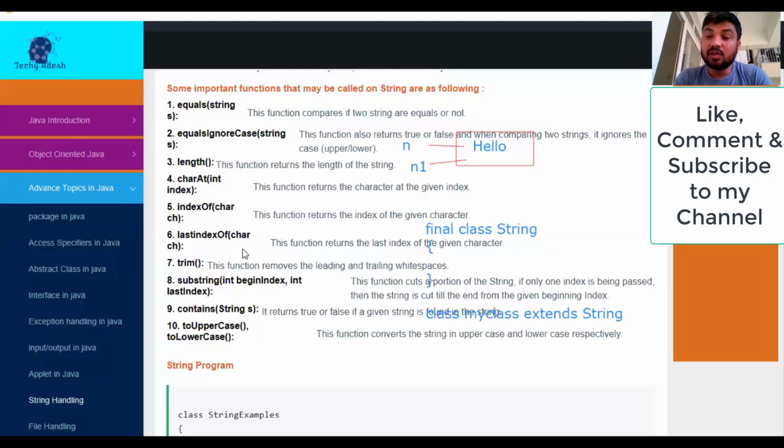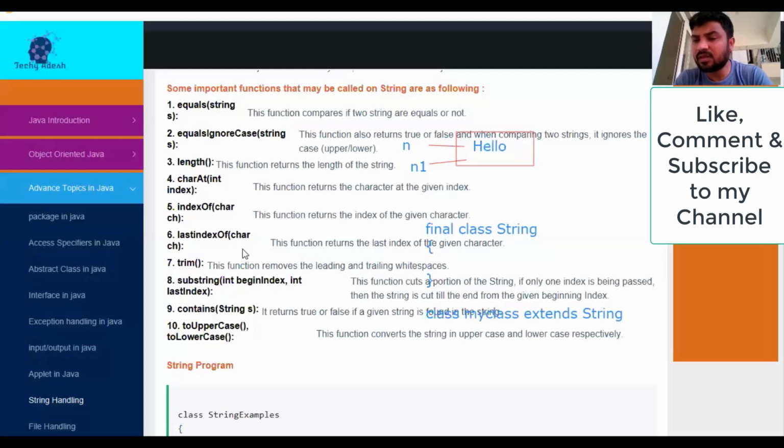So now the next question is, suppose there are multiple characters, then what does it do? The indexOf function returns the first occurrence of the character. Suppose in case of l, what will it return? It will return the index of the first l, which is 2. In hello, the index of l is 2, right? But there is another function with the help of which we can extract the index of the last l, at the end of hello.